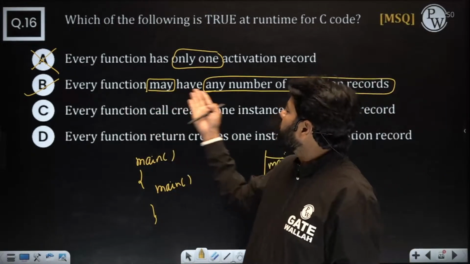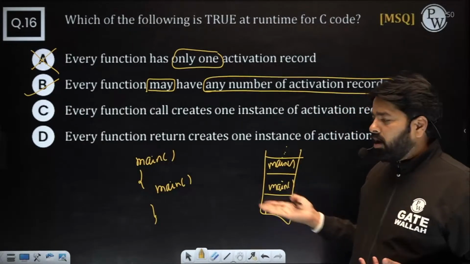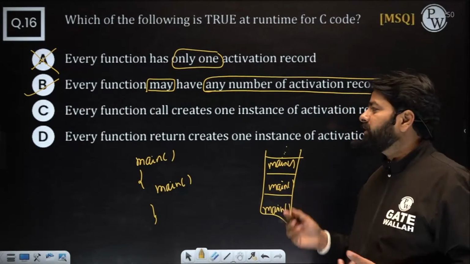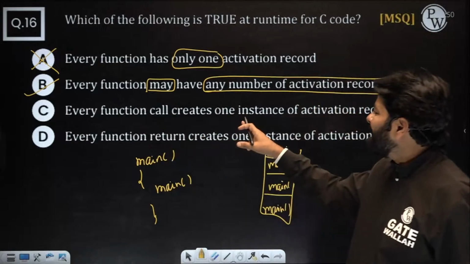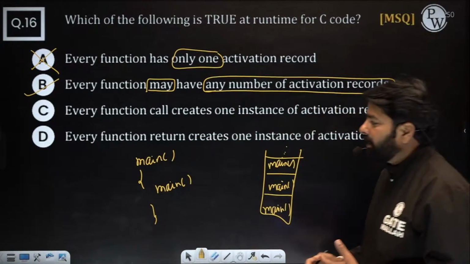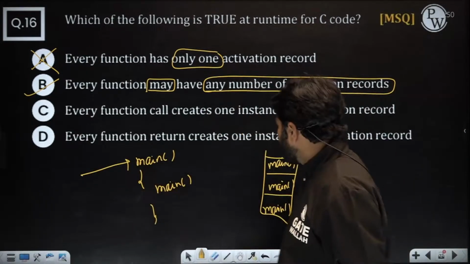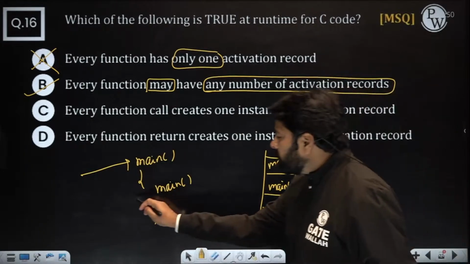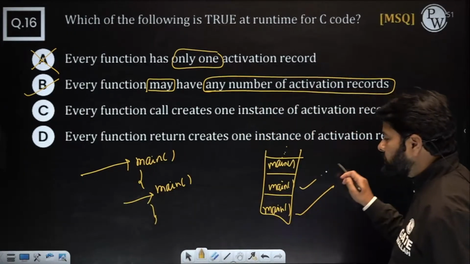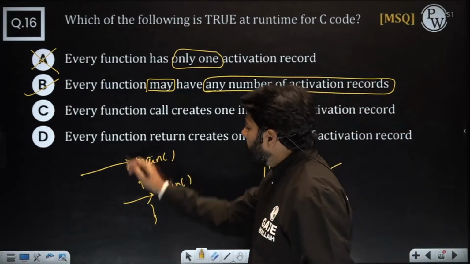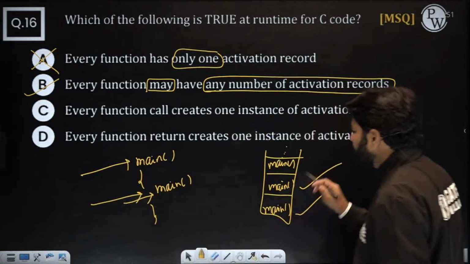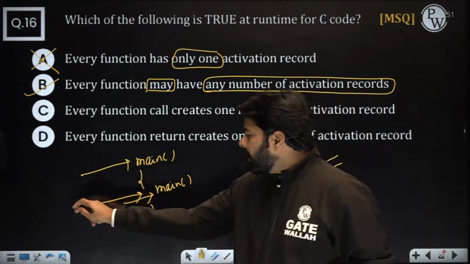Now, every function may have any number of, yes, that's true. How you call them, that sequence will decide. Every function call creates one instance. When you call the first time, one record is created. When you call the second time, you get another one. When you come again the third time, you get another one. So this keeps on creating.